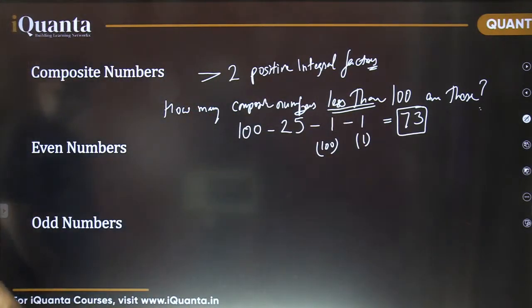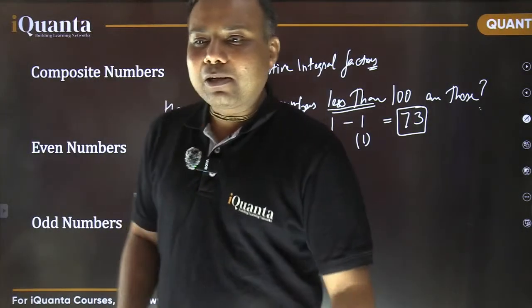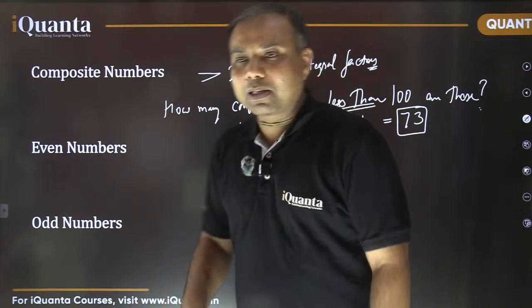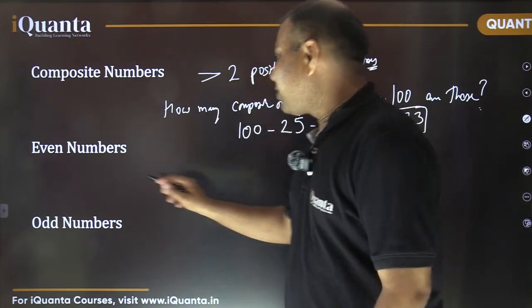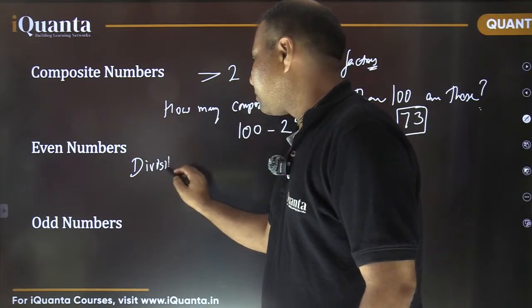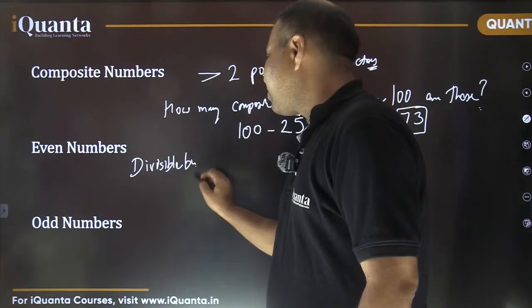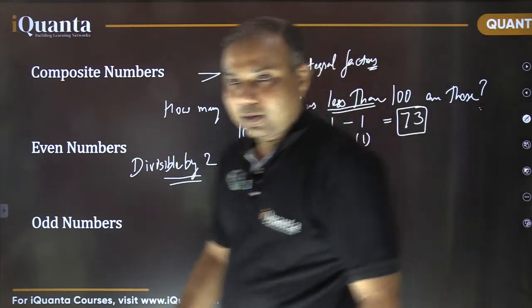Okay. Similarly, now next, even numbers and odd numbers. Which numbers are said to be even? Although we have used these even and odd numbers, which numbers are said to be even? The numbers which are divisible by 2, they are known as even numbers. Okay?